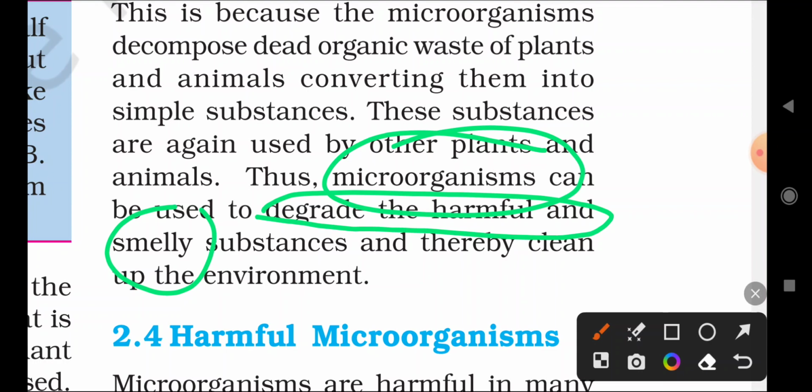So until now all these microorganisms are helping us, but some microorganisms are very dangerous to human beings and animals. In our next video we will discuss that only: how microorganisms are dangerous or harmful to us. Before that we discussed how they are friends to us, but now we will discuss how they are foes, so harmful or enemy to us.